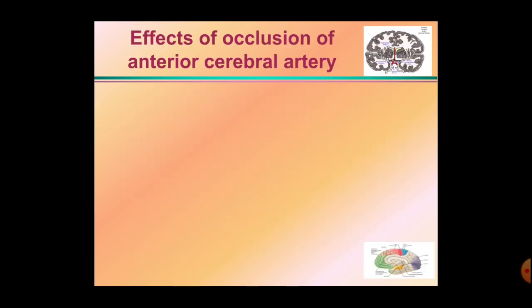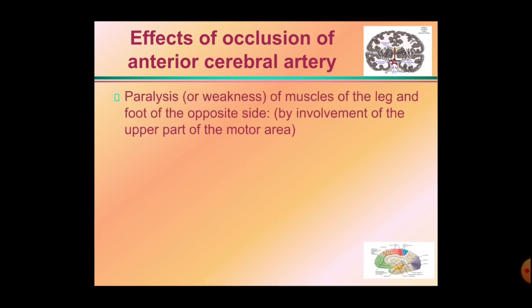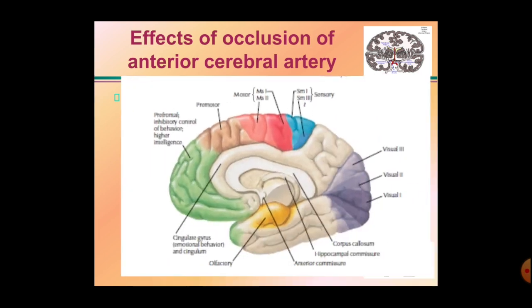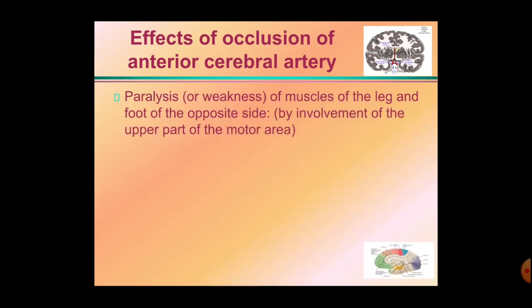The effect of occlusion of the anterior cerebral artery. It shows the paralysis or the weakness of the muscles of the leg and foot of the opposite side. So contralateral hemiplegia may be there in occlusion of the anterior cerebral artery. It is due to the involvement of the upper part of the motor area. So this red one, this is the upper part of the motor area. It is regarding that of the leg and foot. So there will be the paralysis of the muscles of the leg and foot.